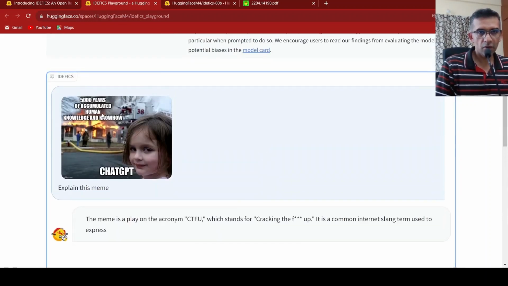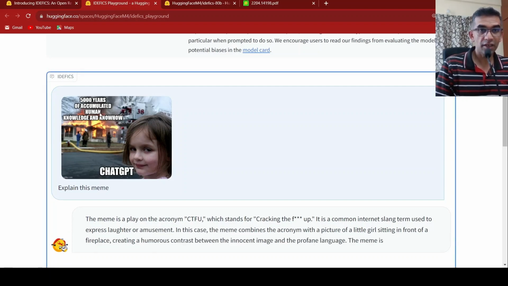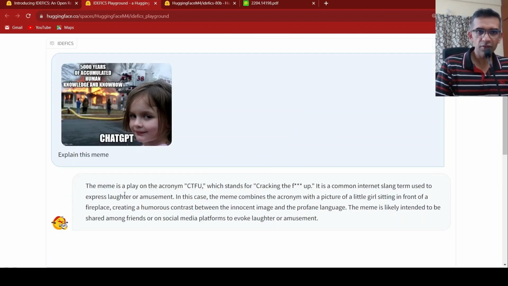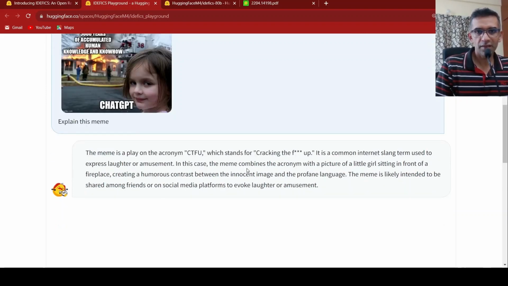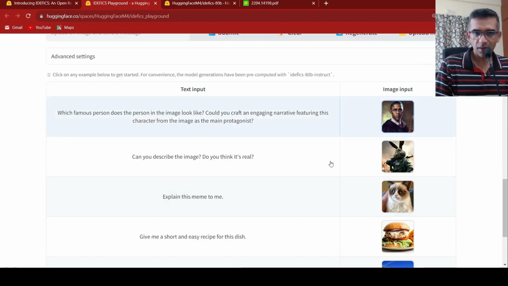This is a meme on ChatGPT: 5,000 years of accumulated human knowledge and know-how is lit to fire by ChatGPT. That's the idea over here. But here it gives a totally different explanation. In this case, the meme combines the acronym with a picture of a little girl sitting in front of this thing. It says this meme is a play on the acronym CTFU. It doesn't relate it to this particular meme at all. So this model may produce errors. There are other examples over here which you can try out.